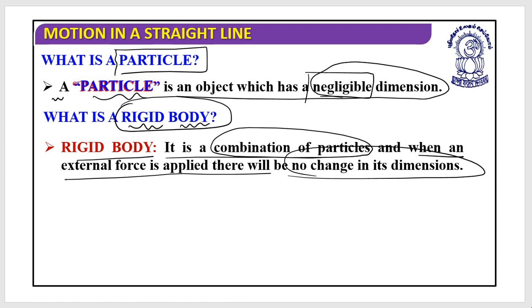A particle has negligible dimensions, and a rigid body is a combination of particles which will not change its dimensions when an external force is applied on it. That is what we call a rigid body.